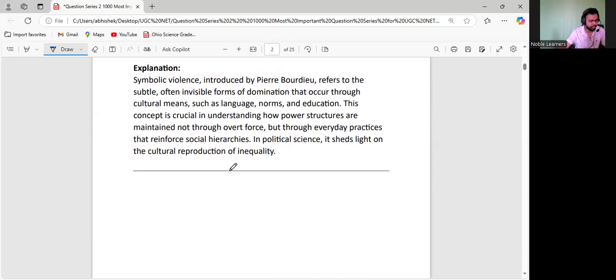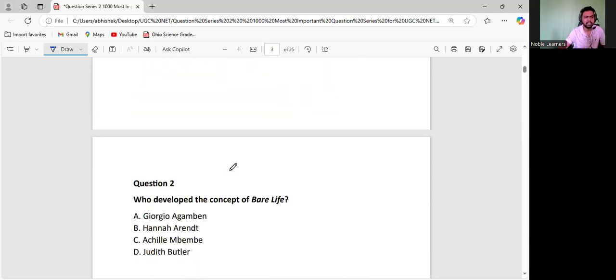Now let us go to question number 2. Who gave the concept of bare life? What is the meaning of bare life? When we say barefoot, that means you are not wearing slippers and are moving around. In the same manner, there is bare life. The poor people who are in the lowest strata of society are just having a bare life. That means they are just able to survive somehow, just able to keep their body intact.